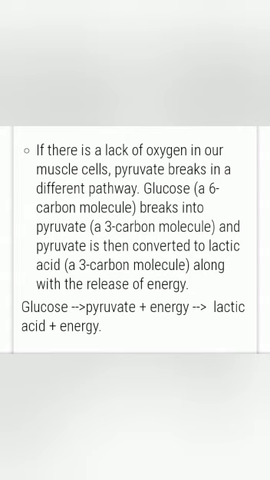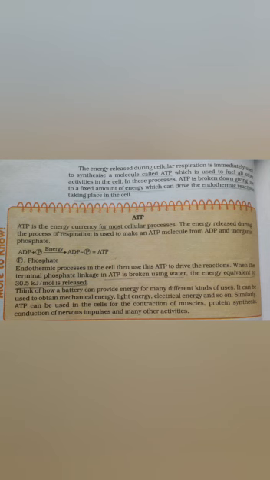Now let us see the flow chart from the book. It is a schematic diagram of breakdown of glucose by various pathways. This diagram is asked many a times in examination, so it is very important from the examination point of view. And the question might come as, what are the different ways in which glucose is oxidized to provide energy in various organisms? You just need to draw this diagram. That is the flow chart. That is sufficient for a 3 marks answer. Hope this video will be helpful for you. Read the topic properly.